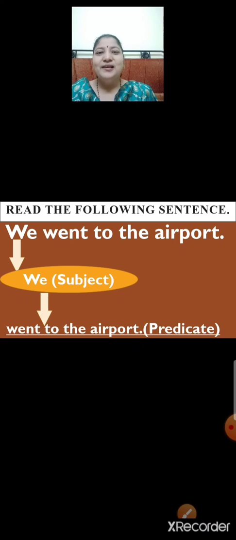So children, we went to the airport. In this sentence, we is the subject and went to the airport is the predicate. As I told you, the predicate includes a verb. So, went is the verb. Okay?